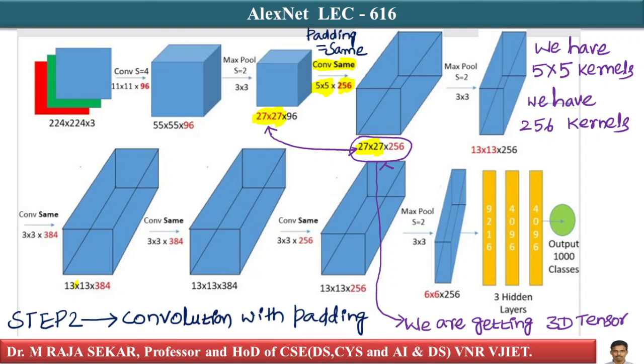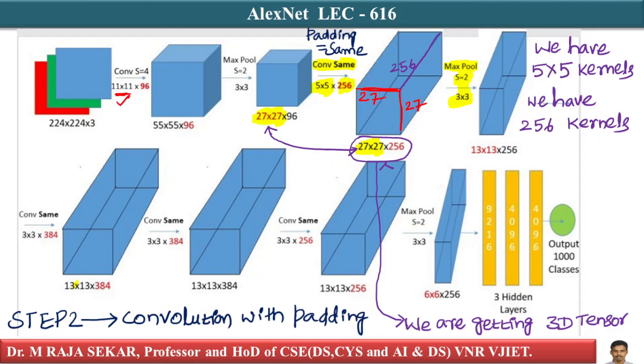Just see, 27 length, 27 width, and 256 depth. Again we are performing max pooling. Look at this. Initially we used a kernel size or filter size of 11 by 11.